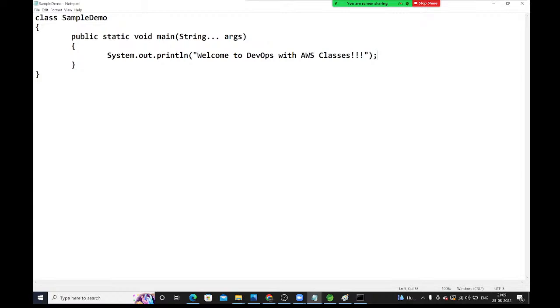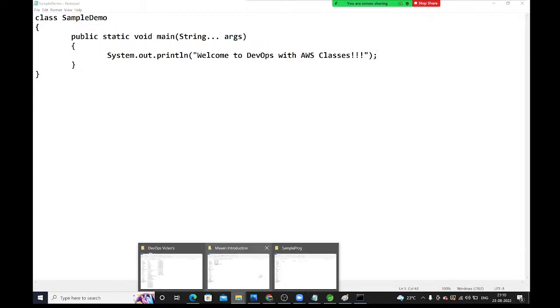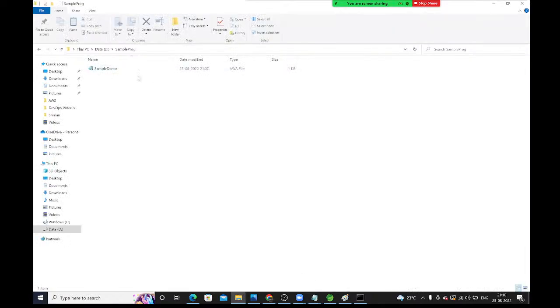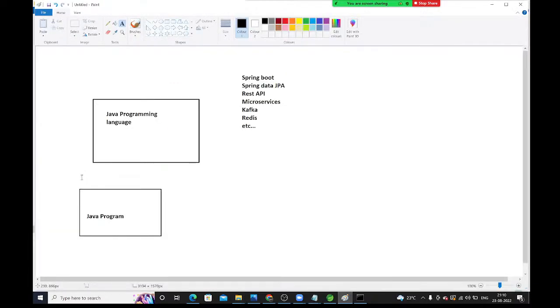Whenever you compile this Java program, it will create one more file in this location, wherever you have the .java file. SampleDemo is the .java file. See here, you can see the type is Java file. Inside the .java file we have the source code. Here, what is this?